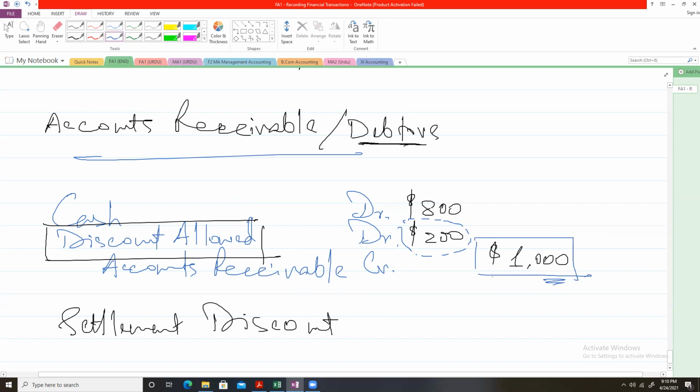The point that I am trying to make is that the discount that we allow to our accounts receivable, our debtors who owe us amounts, or the discounts that we get from our credit suppliers, our creditors to whom we are liable to make payments, such discounts are also settlement discounts or cash discounts.